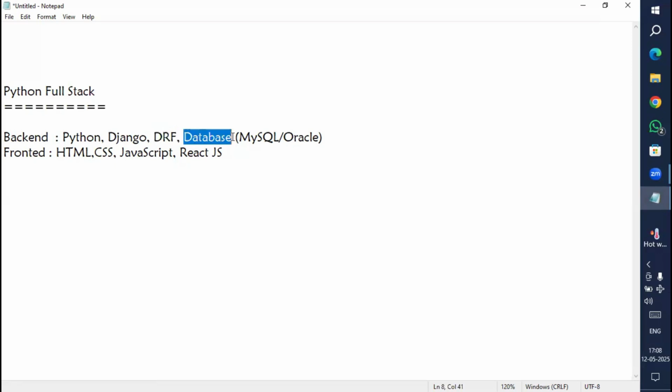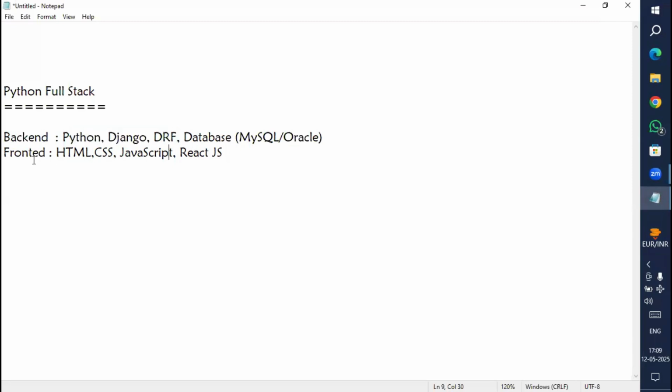A database is a storage area where you can store data permanently, because every application needs to maintain its own personal data or users' data. So we compulsorily require a storage place, which is called a database. Additionally, we are going to learn MySQL or Oracle completely. These are totally backend. In the backend, Python and Django REST framework, we write the business logic. I gave an example of business logic in the demo sessions.